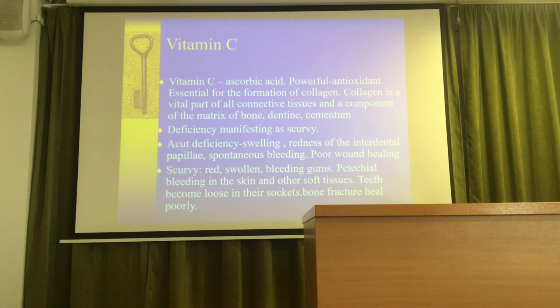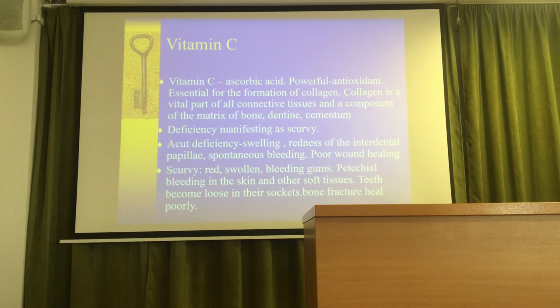Deficiency manifests as scurvy. In acute deficiency, you can see swelling, redness of the interdental papillae, spontaneous bleeding of the gums, and poor wound healing very commonly happens. And if it's long lasting, we have scurvy. The periodontium can be destroyed and inflamed, and the patient will have loose and mobile teeth, and after that they will lose them. So it was in historical times the defects and deficiencies of the sailors.